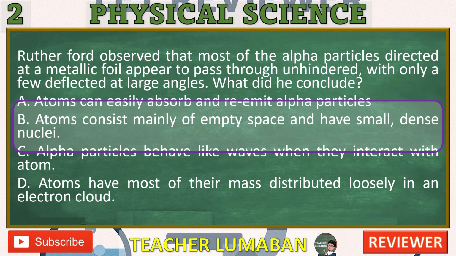C. Alpha particles behave like waves when they interact with atoms. Incorrect. This is more aligned with quantum mechanics and wave-particle duality, but Rutherford's experiment interpreted alpha particles as classical particles, not waves. D. Atoms have most of their mass distributed loosely in an electron cloud. Incorrect. The mass of an atom is concentrated in the nucleus, not in the electron cloud, which is diffuse and low in mass.